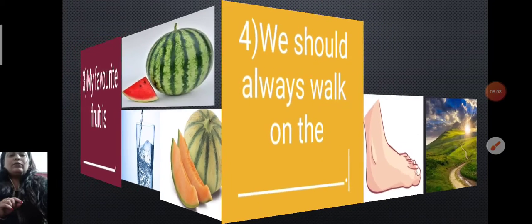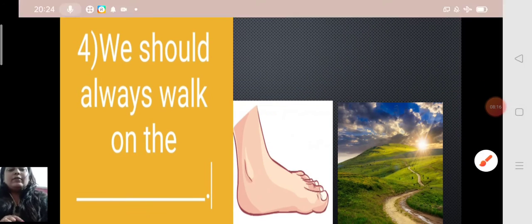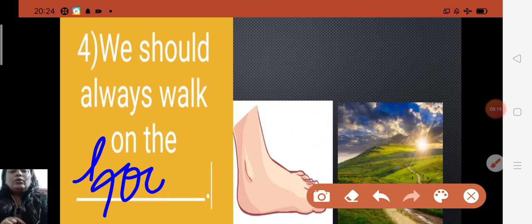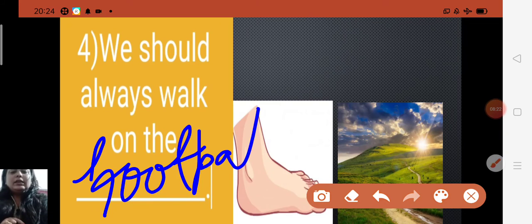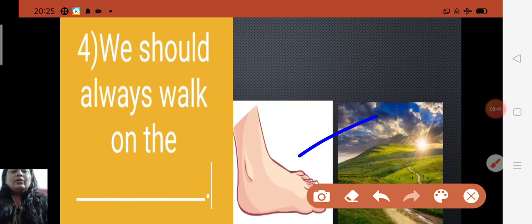Understood? Now fourth number, we should always walk on the footpath. Yes, children, you should always walk on the footpath. F-O-O-T, foot, P-A-T-H, path. And this is also a compound word. How? Foot is a different word and path is a different word. Whenever you add them together, a new word is formed, that is footpath. Children, yes, you should always walk on the footpath. You should never run or walk on the road, on the busy road. So now after that, move to the next, children.